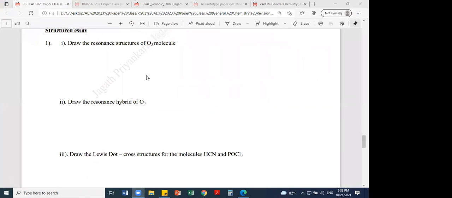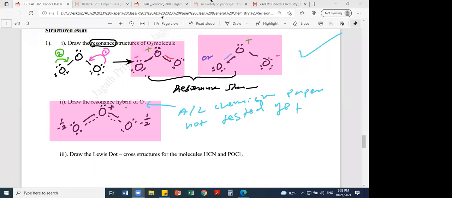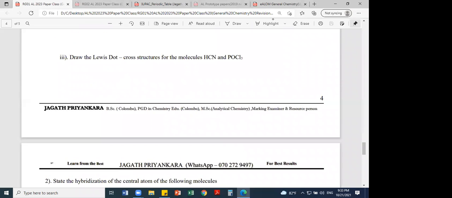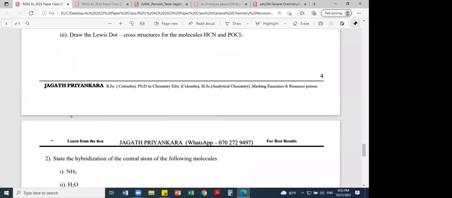Let's go back now to the previous one. Right. Then draw the Lewis dot and cross structure for HCN and POCl3. Okay, shall I erase this one? Have you done? If anyone of you has not finished writing this down, please do. Okay, now I'll move to the next part. Draw the Lewis dot and cross structure of HCN and POCl3.